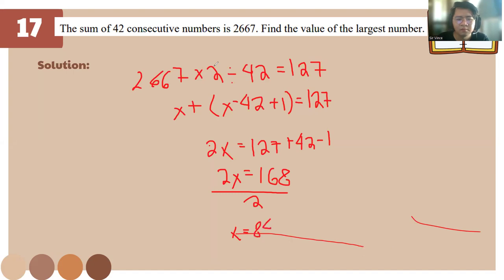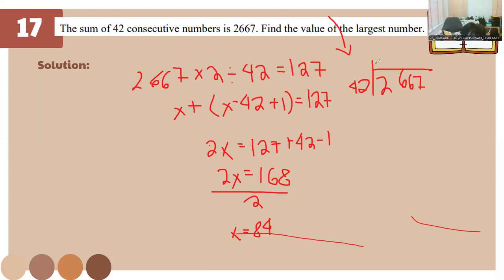But you can also use what you prefer: 2667 divided by 42. You can do that if that makes it easier for you. Then we find the average.